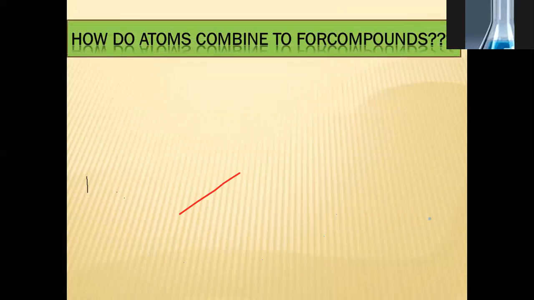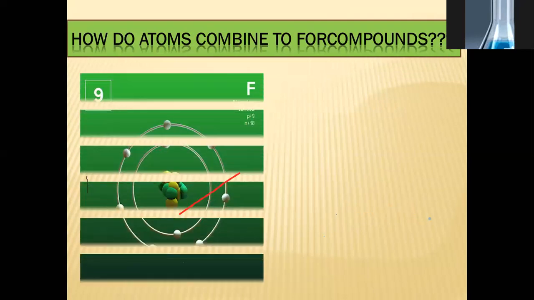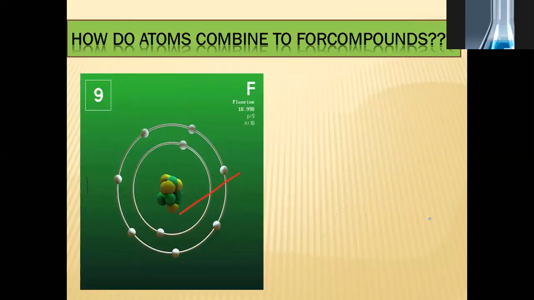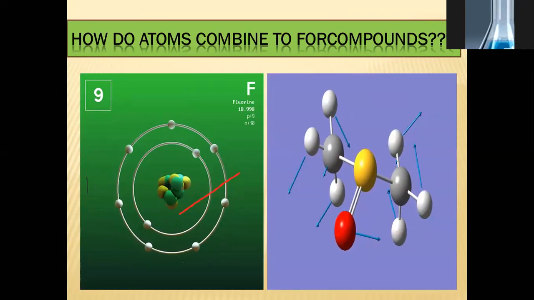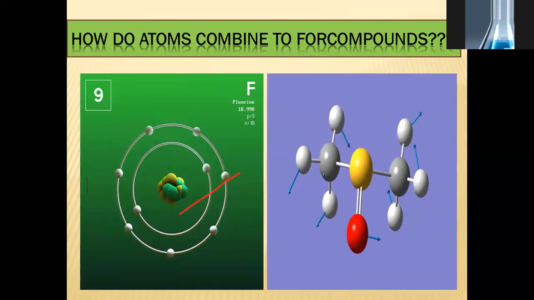Next, how do atoms combine to form compounds? How do elements combine? Elements combine together to get stability. Because atoms are unstable, to get stability they combine together to form different compounds and molecules.